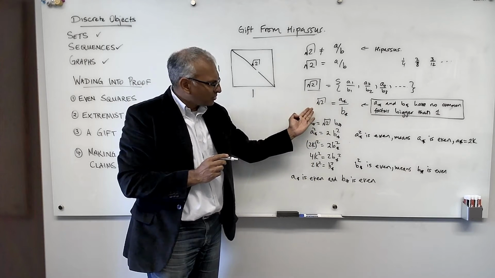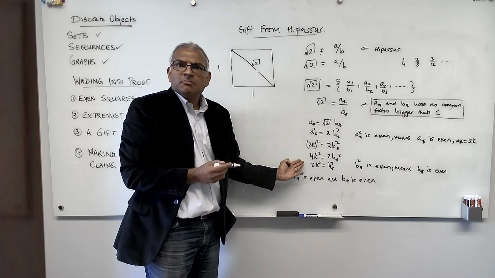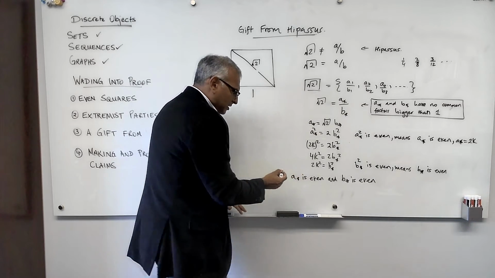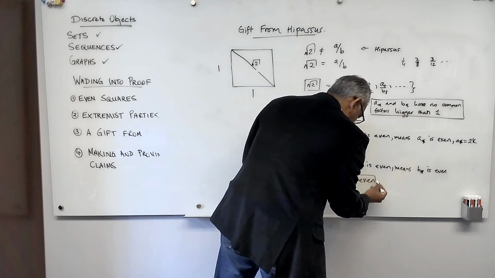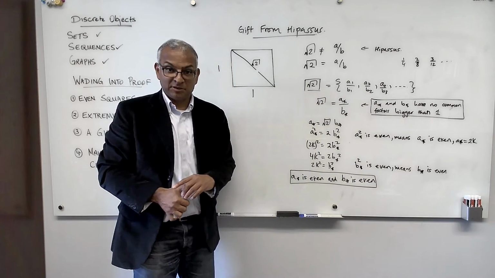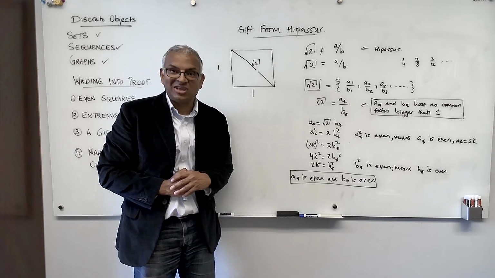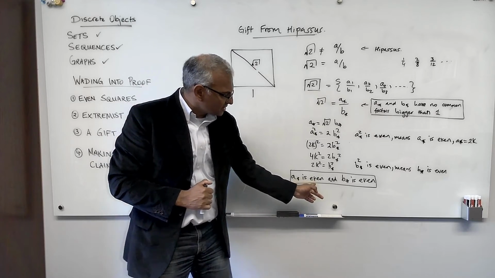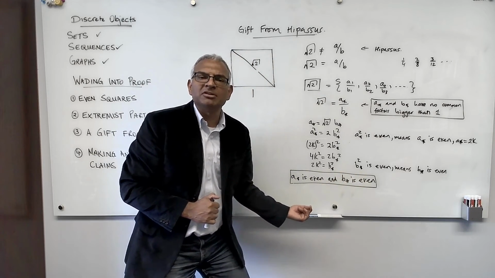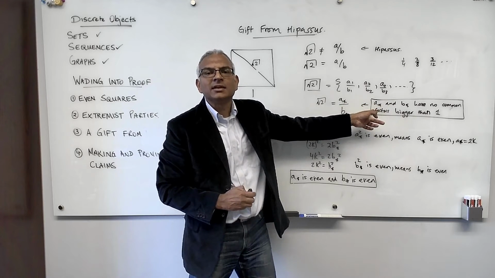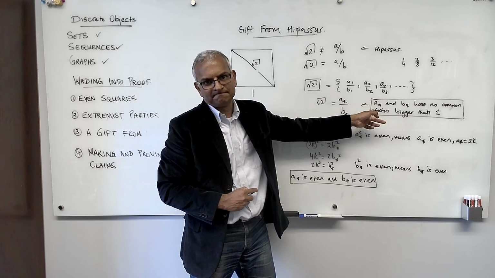He gave in to all these obvious steps, but he had no choice but to give in to these obvious steps. And now he has ended up at a spot where he, being the giant that he is, has realized he has fixed himself. Because if a star is even and b star is even, they have a common factor which is 2. But he already conceded they have no common factor.